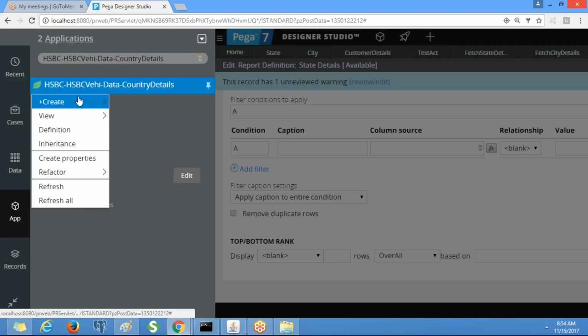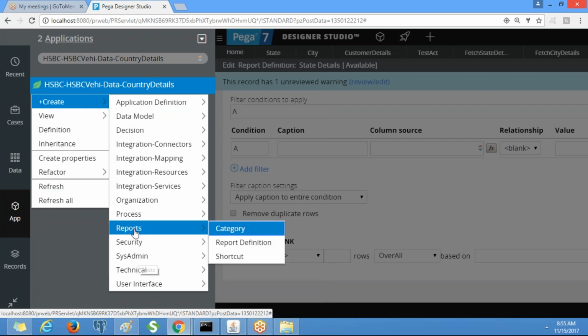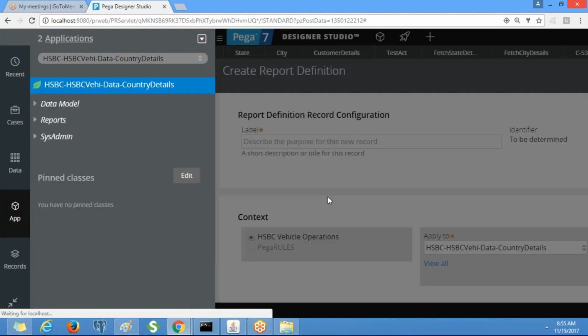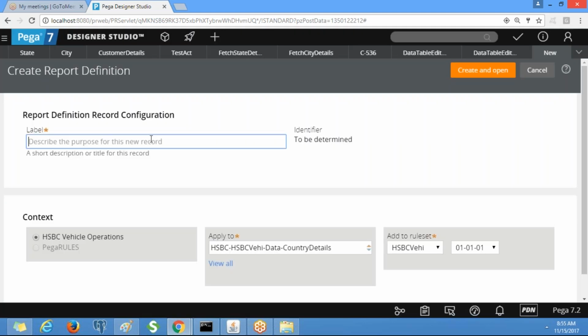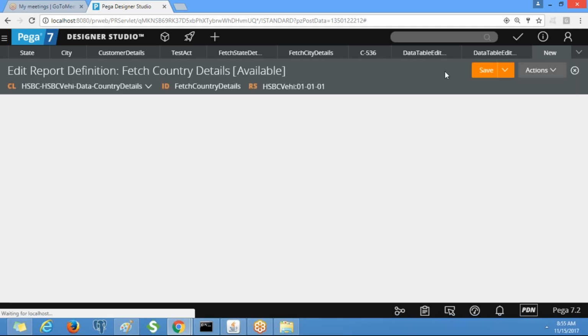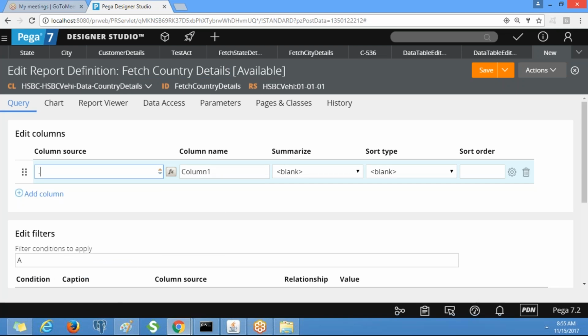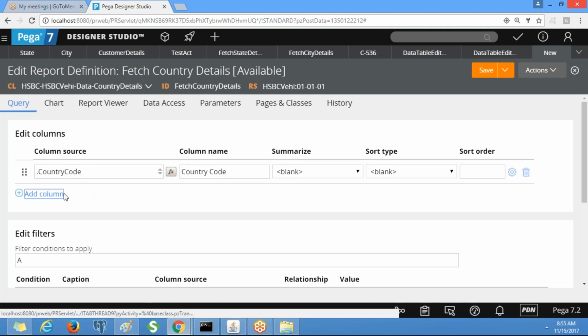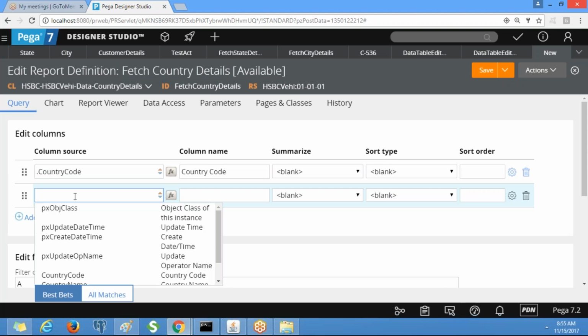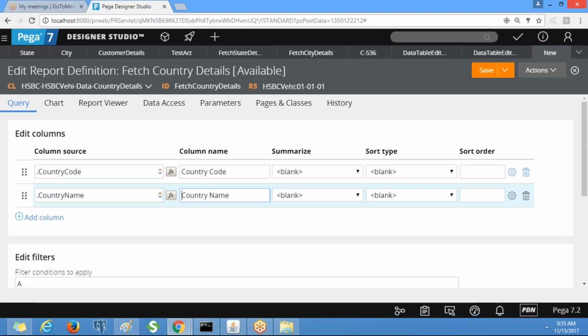Okay, so right click on the class, reports, report definition. Fetch country details. Okay, save.